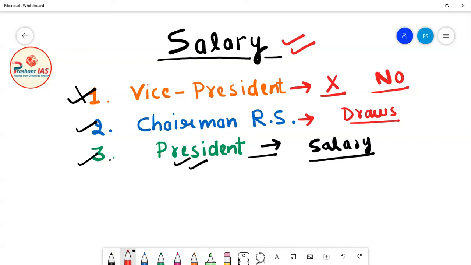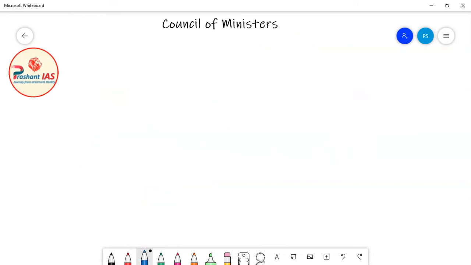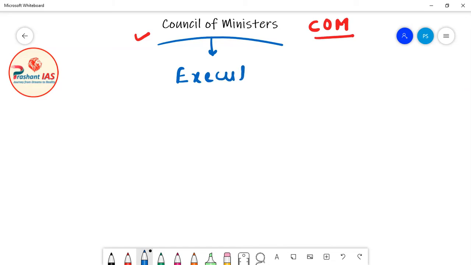So friends, with this, the topic of the Vice President of India is now completed. Now let's move further. Let's start our discussion with the Council of Ministers, or COM in short. Friends, the Council of Ministers, or COM, is the executive wing of the Union government, and in general language, the Council of Ministers headed by the Prime Minister is called the government.